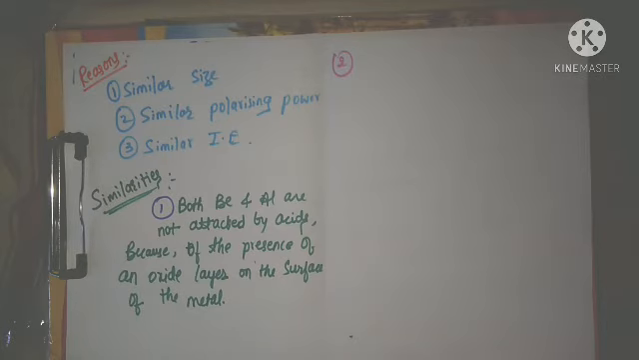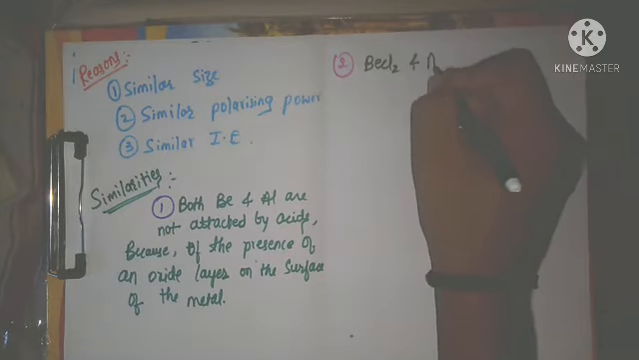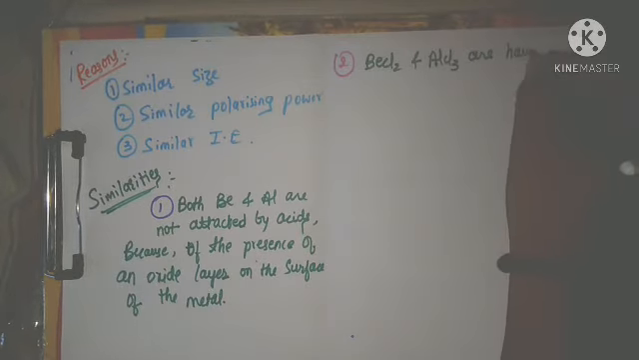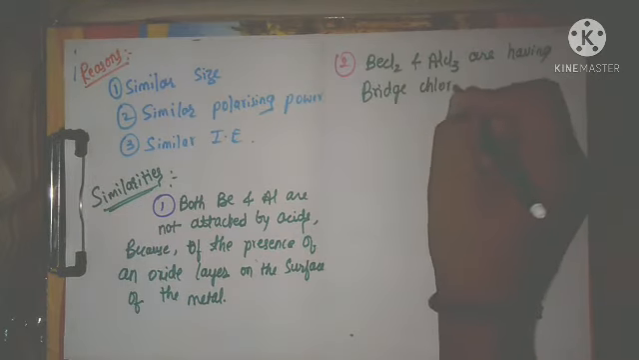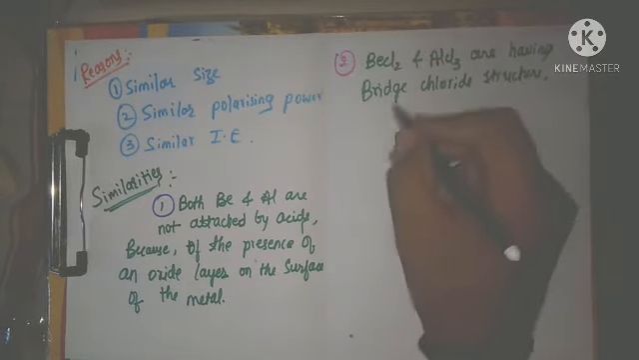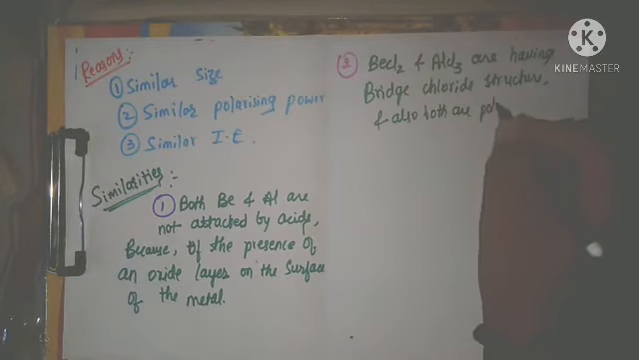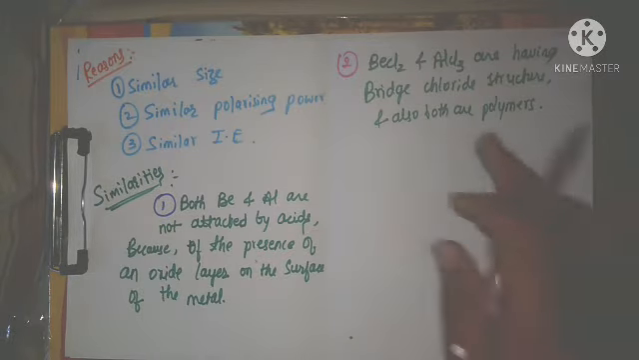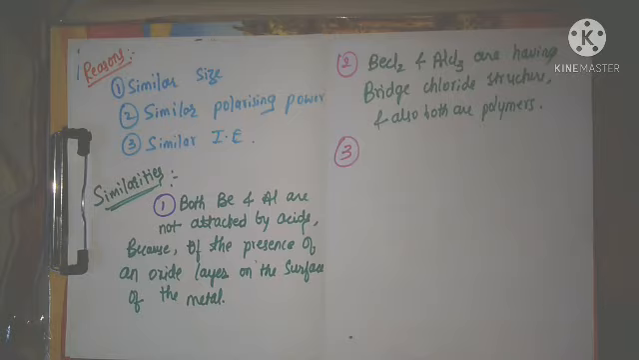Now the second one is: beryllium chloride and aluminum chloride are having bridge chloride structures, and also both are polymers. This is the second similarity between beryllium and aluminum. Next we will go for the third similarity between beryllium and aluminum.